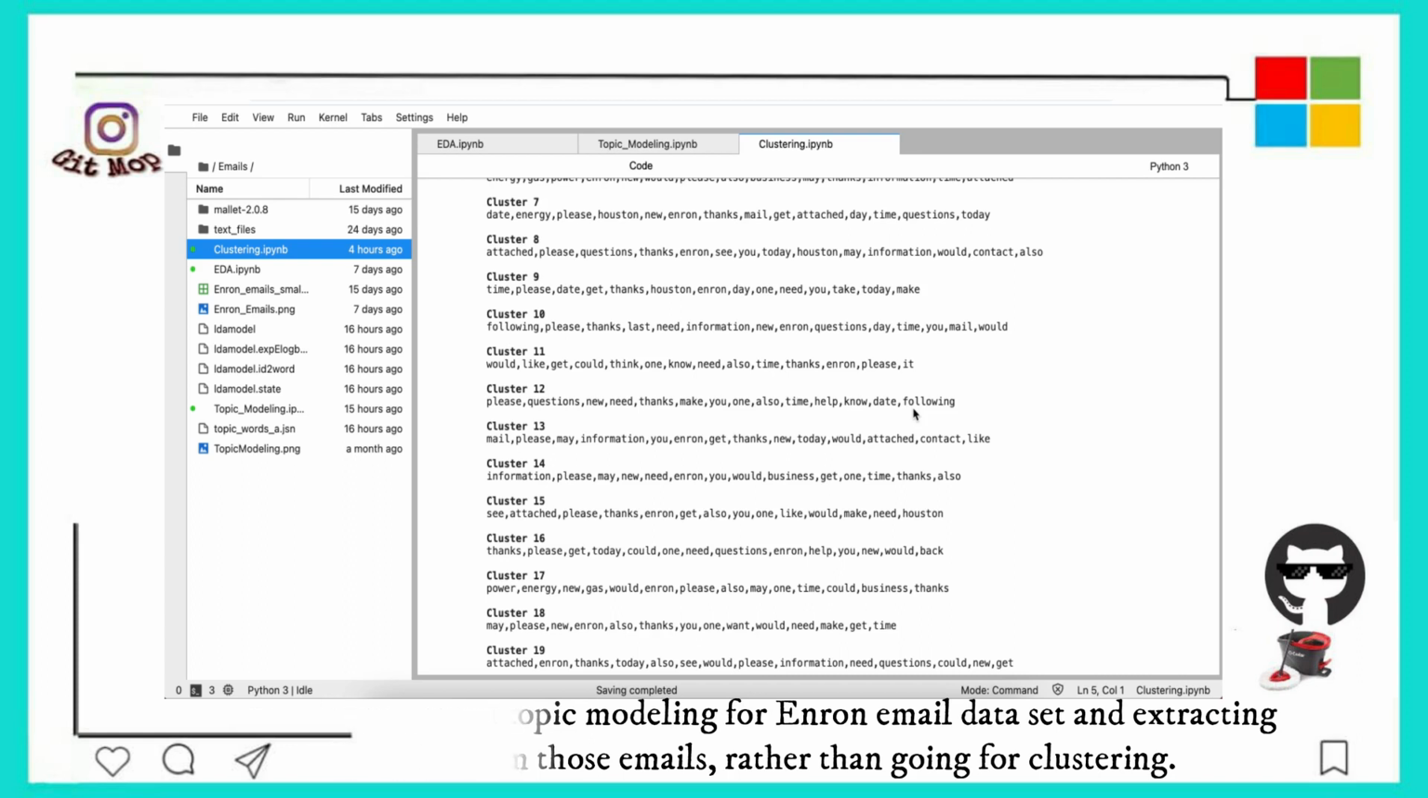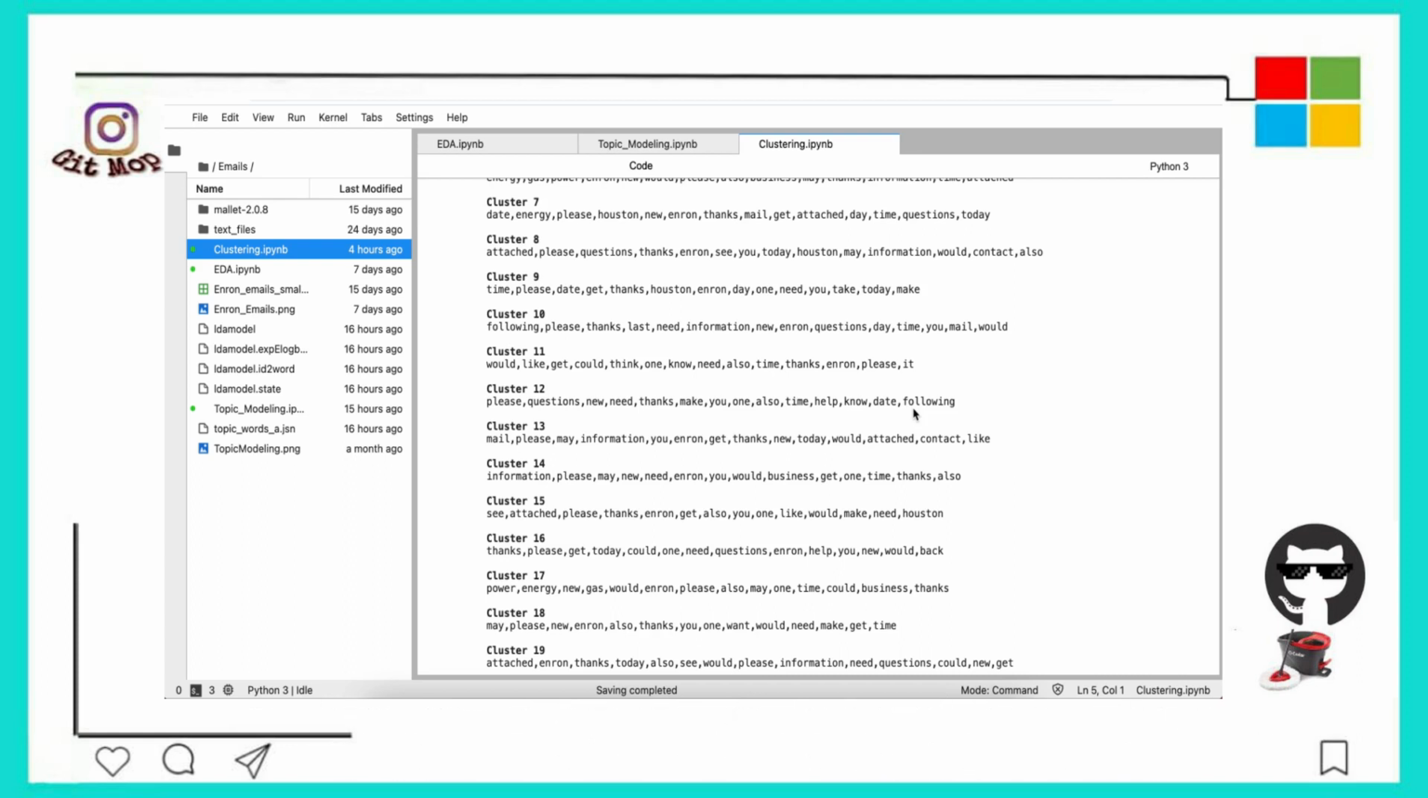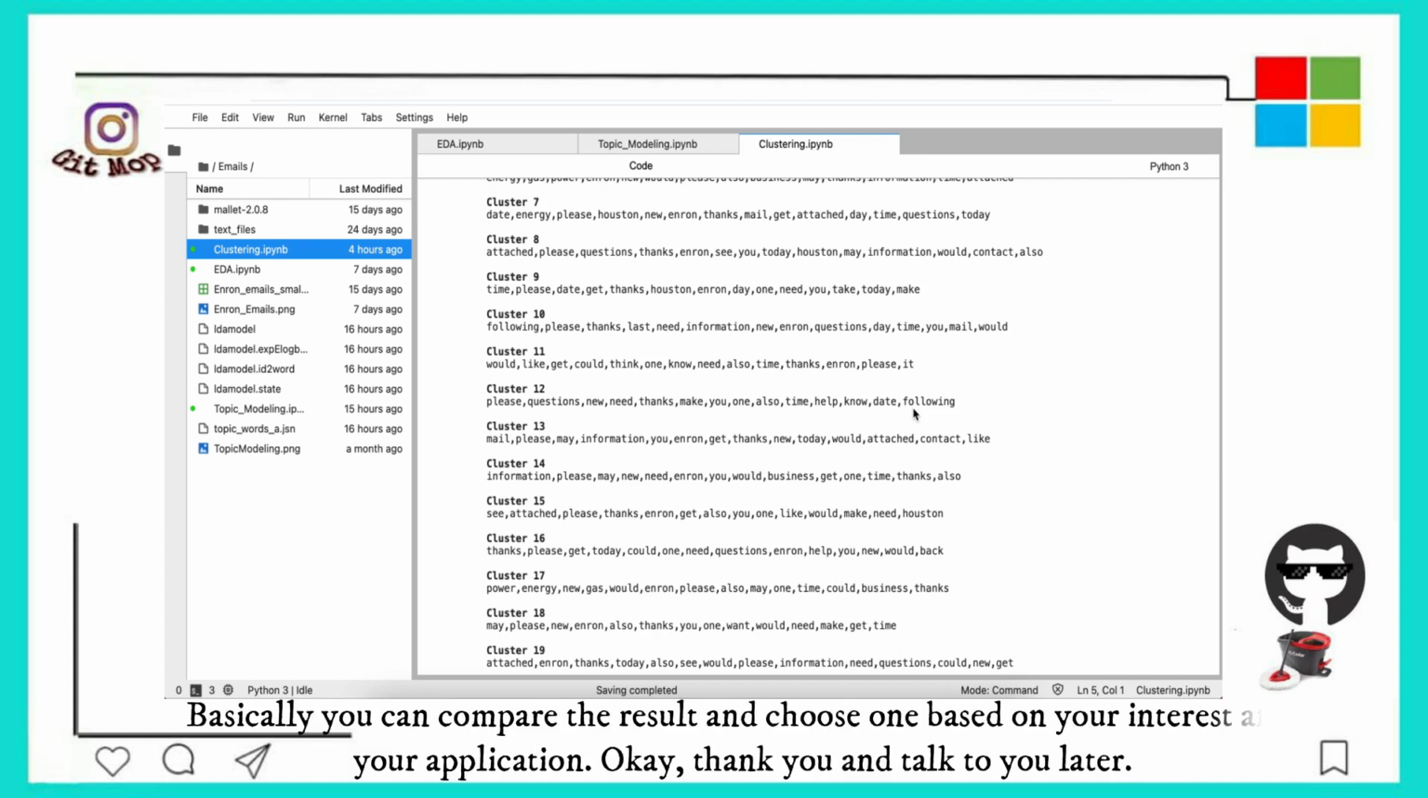Rather than going for clustering, basically you can compare the results and choose one based on your interest and your application.